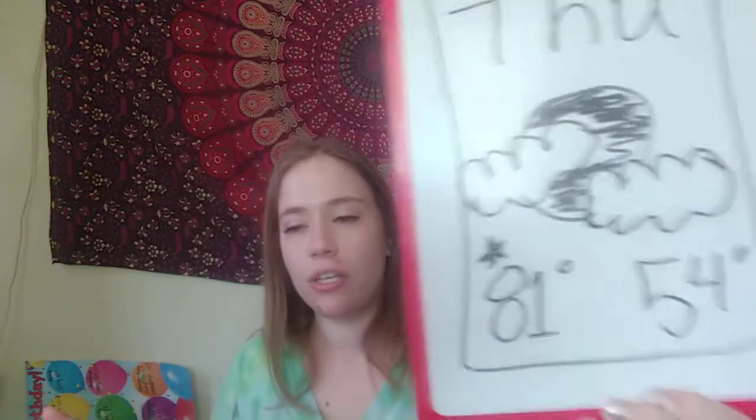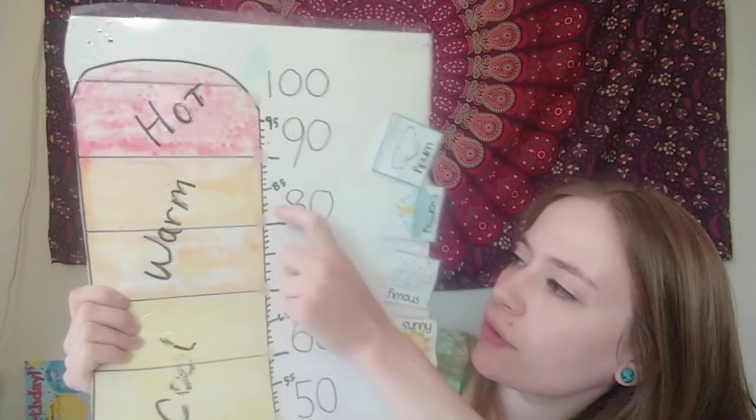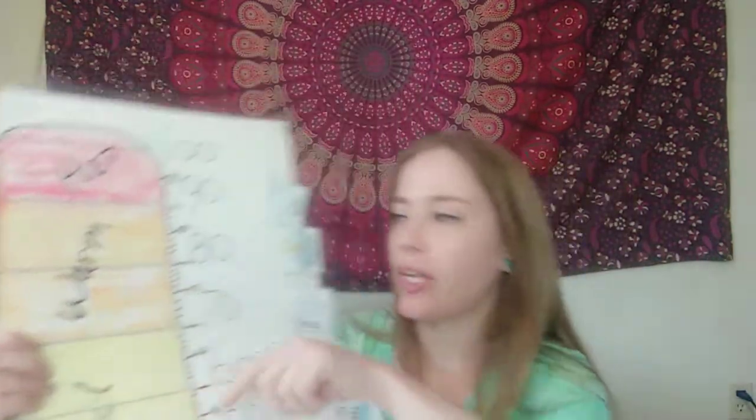So if you said 81 degrees, you are correct. So let's see where that falls on our scale. So I can find 80 really easily because it's right here, and then I'm just going to go up one right here. So we are in that warm temperature range. So it will be warm today.